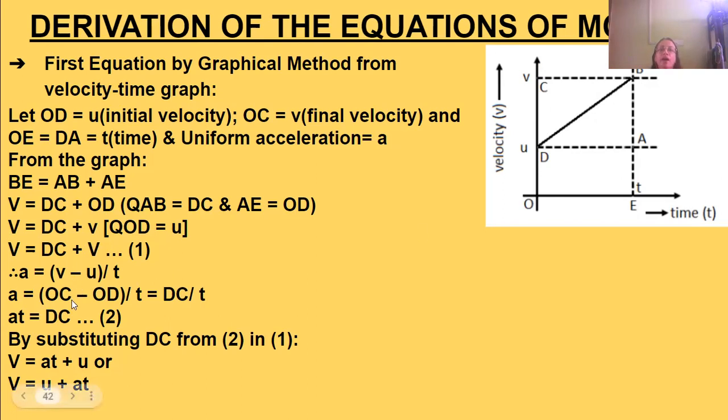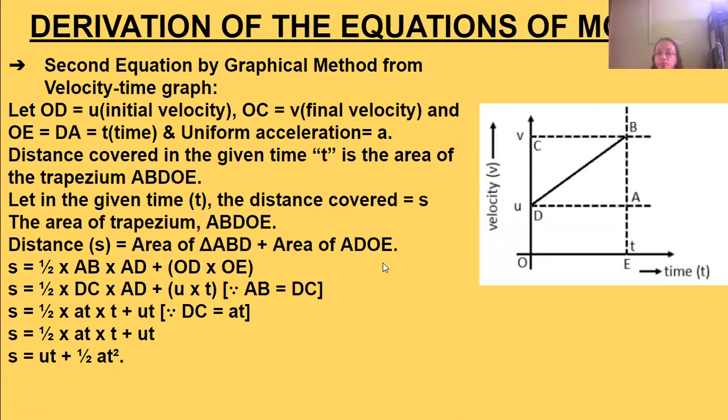Acceleration is therefore (OC minus OD) by t, and OC minus OD is DC, so a = DC by t. Therefore at = DC, call this equation 2.